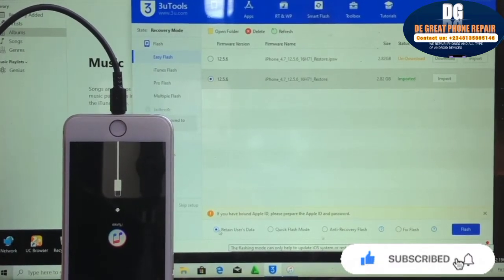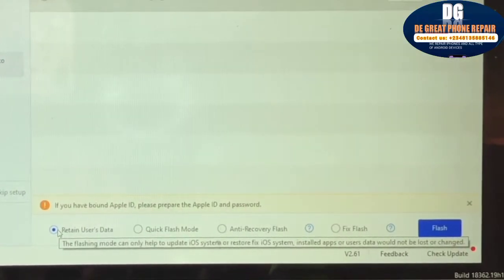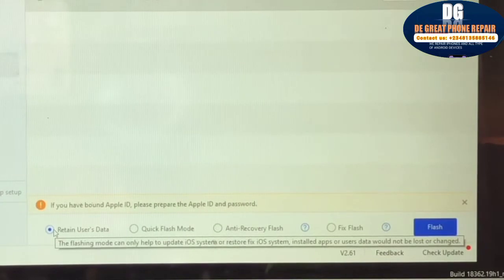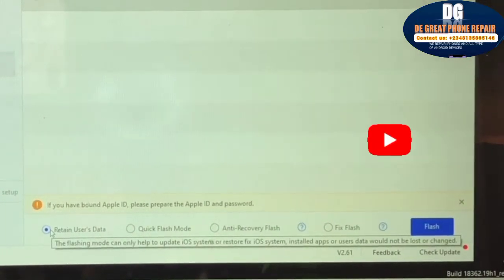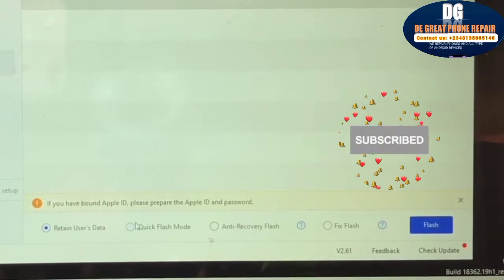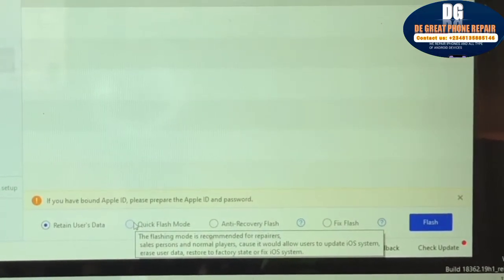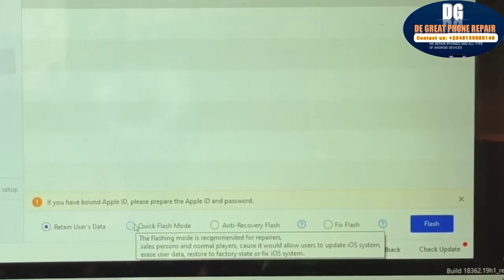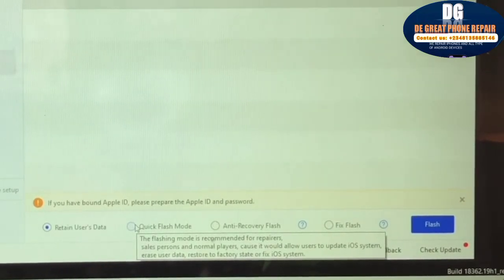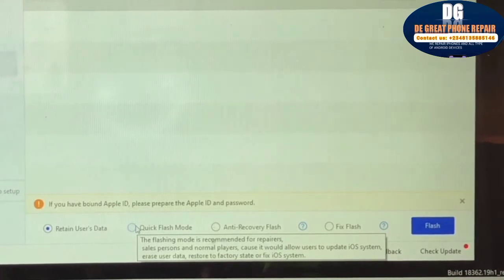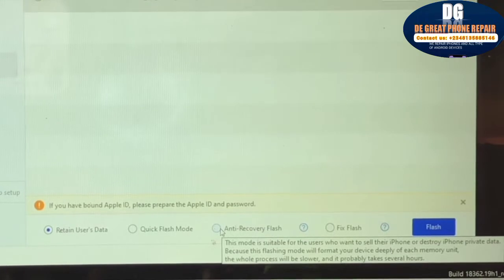After you've successfully selected your firmware, you select the option of flash you want to perform on the iPhone. Let me explain the types of flashing we have on iPhone. We have the retain user data. It is selected when you want to perform an update or an upgrade on the iOS on the iPhone. There's no data loss when you select this option. The second one is the quick flash mode. The quick flash mode is selected by engineers when you want to flash and format the mobile device. Maybe you're encountering some errors on the iOS, so if you want to full flash it, you select it. There's data loss when you select this option.